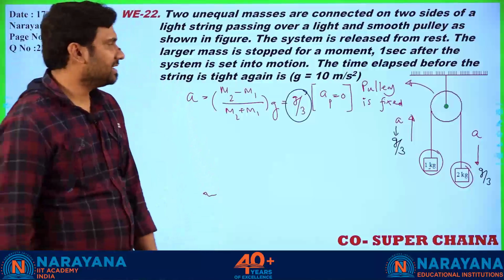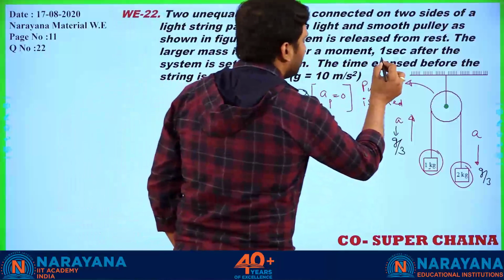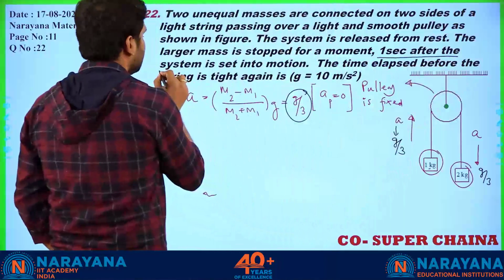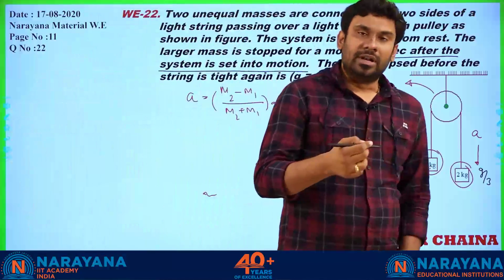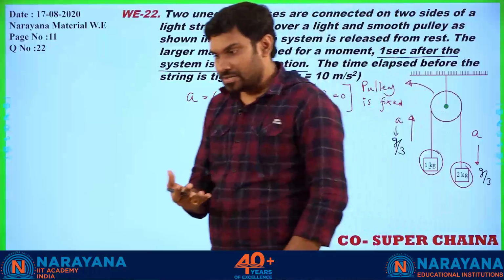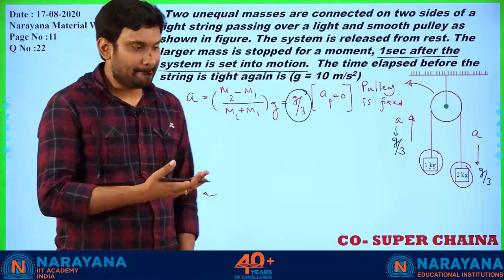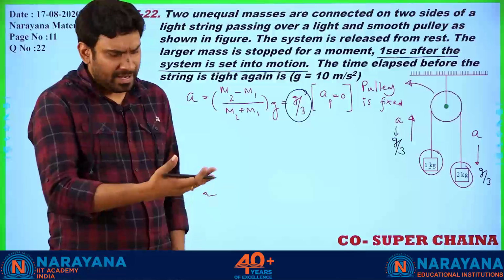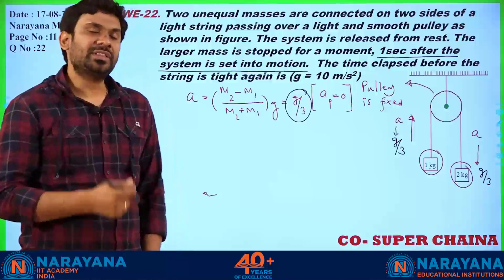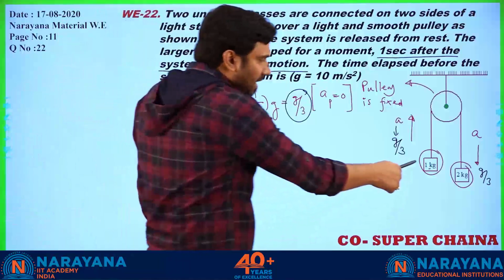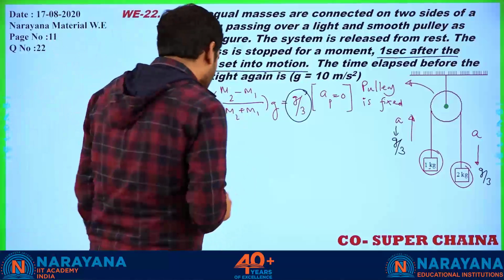Now let us read the question. What are they saying? The system is released from rest. The larger mass is stopped for a moment 1 second after the system is set into motion. Now, let us collect the points together. If the larger mass is stopped for a moment, what will happen? The moment you are just stopping the mass, the entire rope will become slack, correct? So when the rope is slack, this mass which is connected to the rope will behave like a free particle, right? So 2 points I am writing.